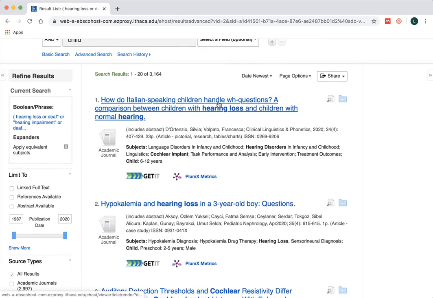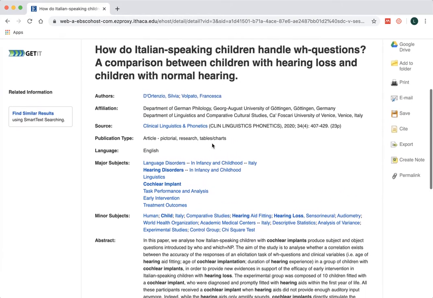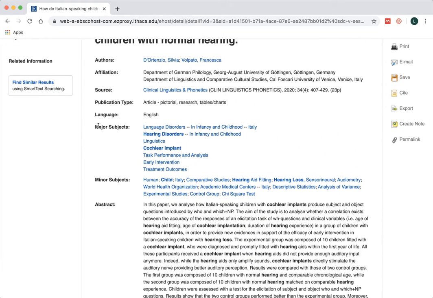Let's go with this one here. Let's just take a quick look at the record. And so what I wanted to bring your attention to is what we talked about, is that in CINAHL, there's something called CINAHL headings, similar to the MeSH headings. And we've also referred to these as the hashtags or the subject terms that all databases use to describe what an article is about. So hearing disorder and cochlear implant are considered major concepts of this article, along with early intervention, treatment outcomes. These are other terms that describe what this article is about.